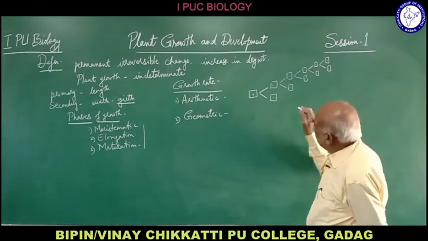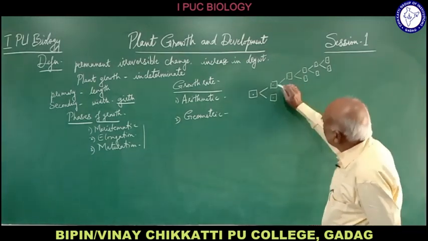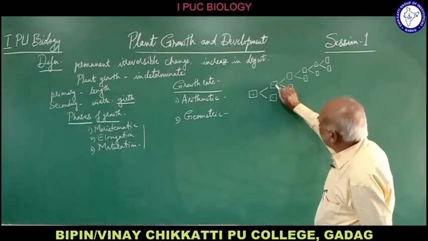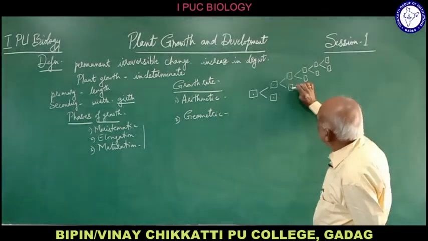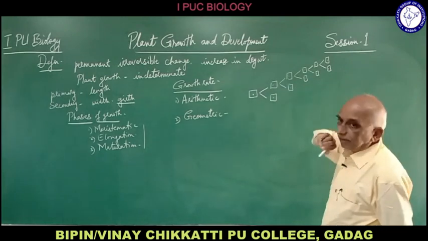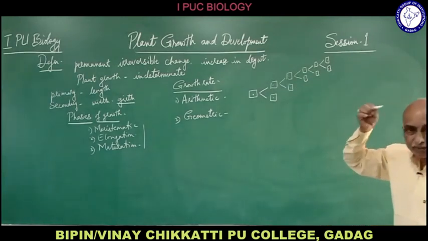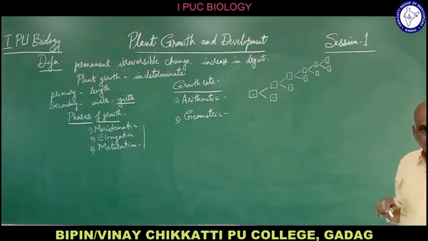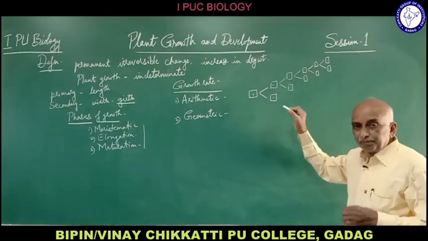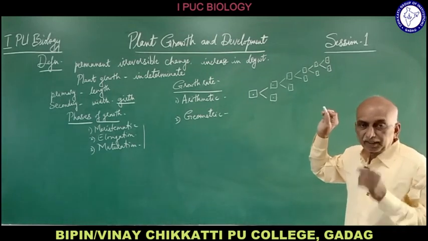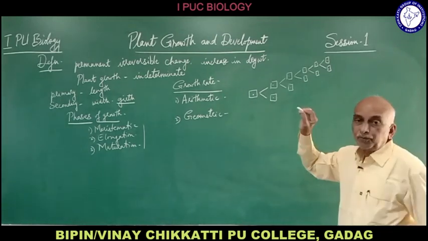Now this cell retains meristematic character. The other daughter cell will lose the meristematic character because it will differentiate and mature into a particular type of tissue. So it may become collenchyma, sclerenchyma, or xylem or phloem.